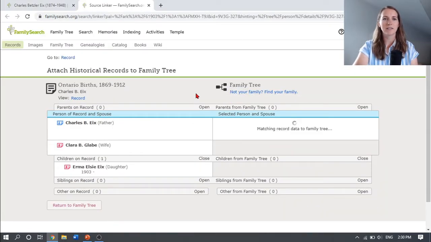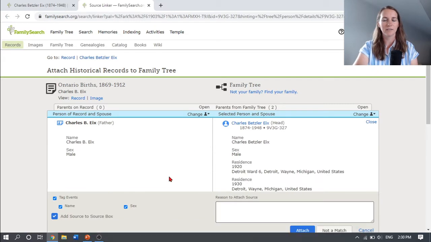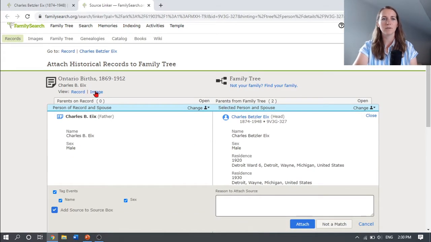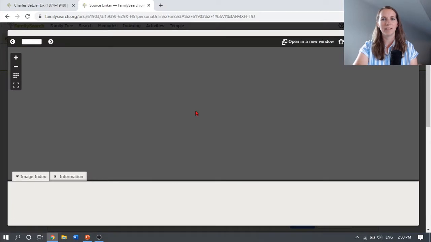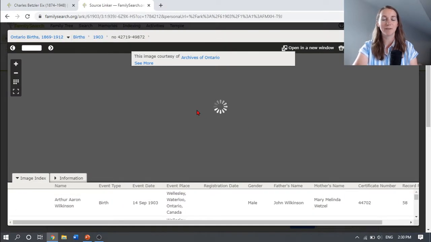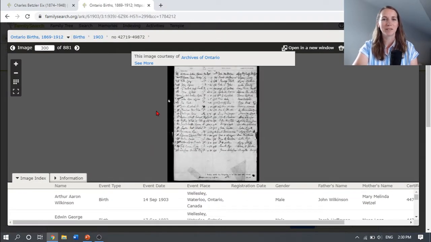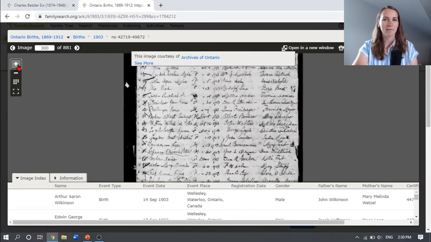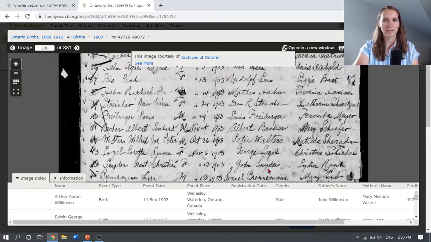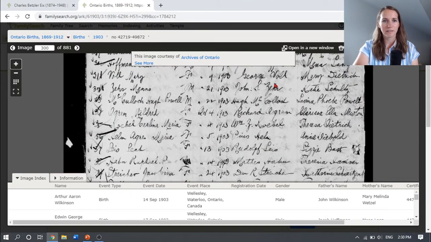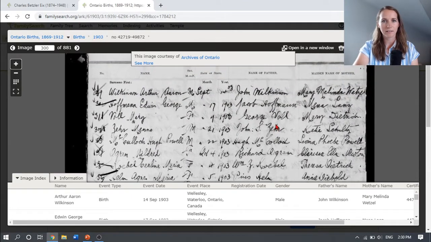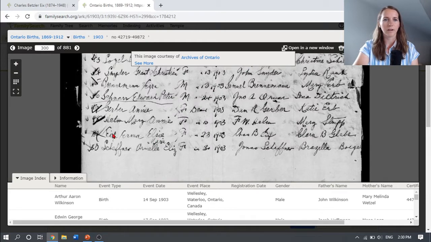And this brings you to the source linker page. Okay, so first we want to just take a look at the image and see what information's on there. Sometimes, actually a lot of the time, there's more information on there than is indexed, but this looks like it's just a list of names. So let's find this Ikes, their last name. Okay, so here it is near the bottom here. Ikes Irma Elsie, female, born December, so it's ditto marks, December 23rd, 1903.